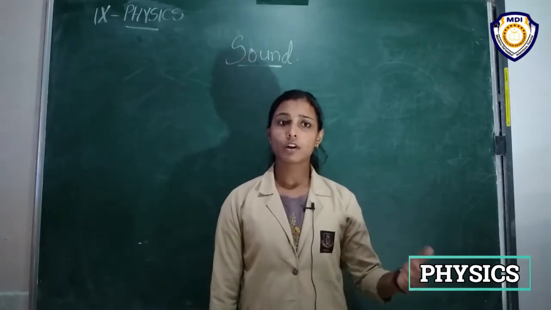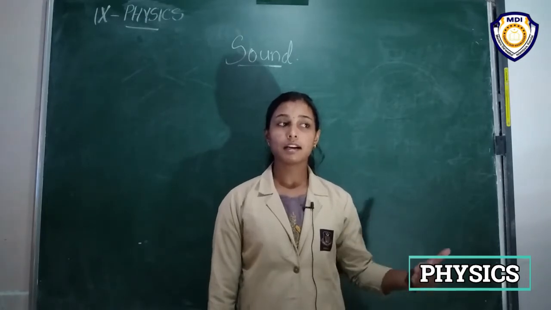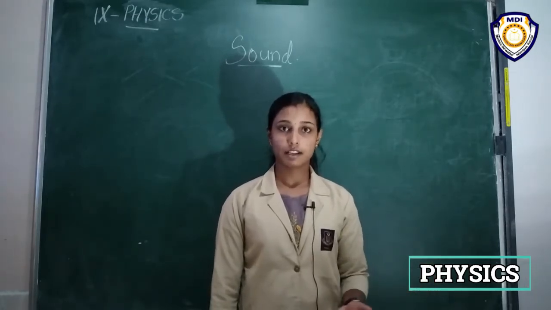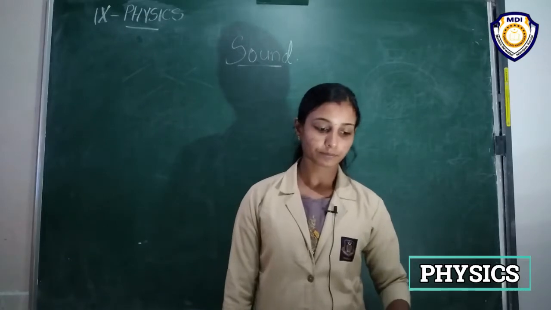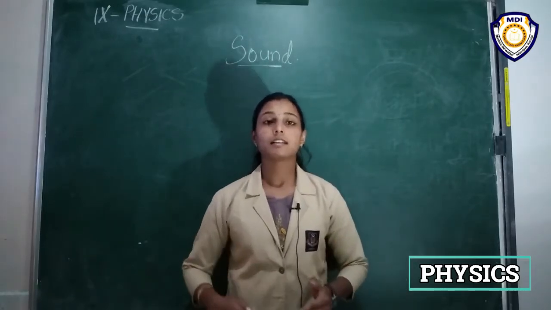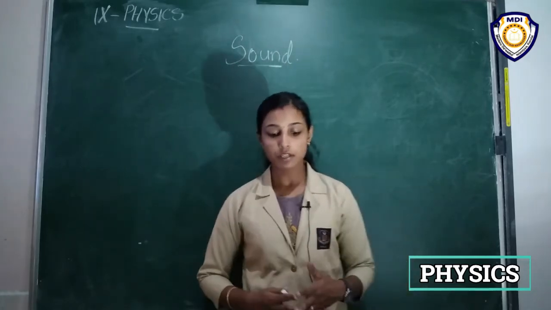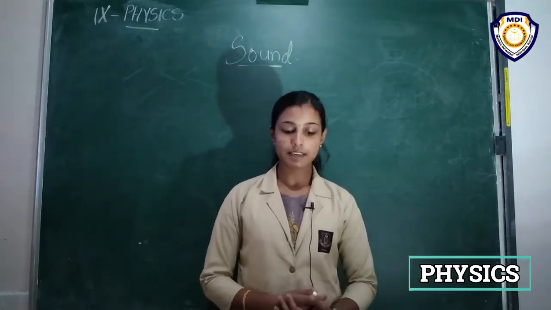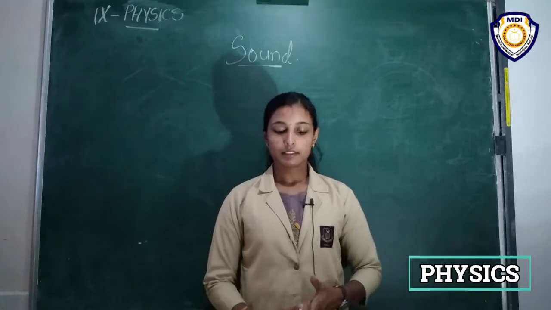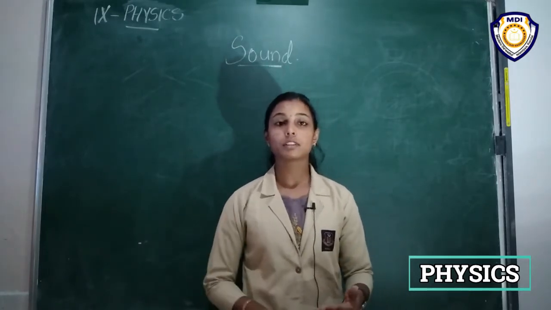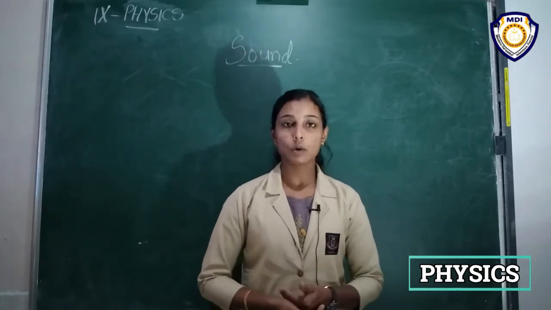I think you would have studied all these things in the 8th standard itself, right? Anyway, we can discuss how sounds are produced. So here in your textbook, an activity is given that tells us about the production of sound.